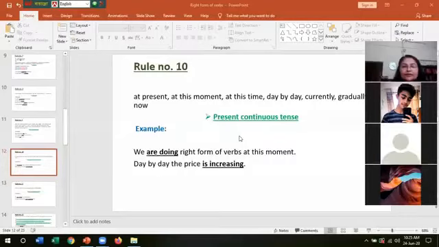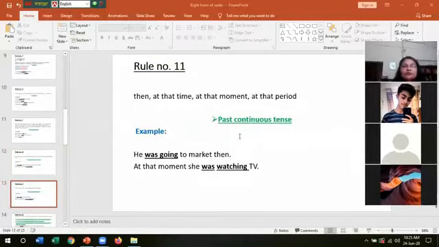Yes, miss. Okay, rule number 11. If there is then, at that time, at that moment, at that period, then we will follow past continuous tense, because you know all these words and phrases indicate past incident. Example, he was going to market then.